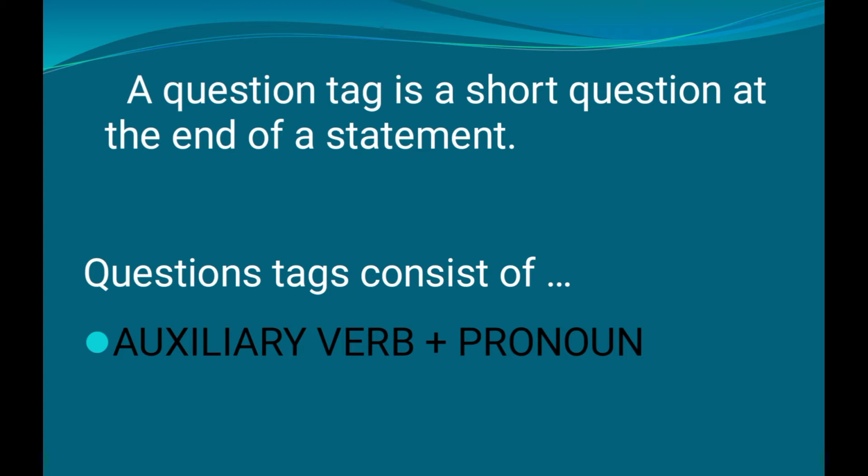Whenever we prepare a question tag, it needs to have two elements. One is an auxiliary verb and the other one is a pronoun. So when you are asked to construct or form a question tag, it needs to have an auxiliary verb and a pronoun. For example, you can see a sentence given here. You have seen that film.